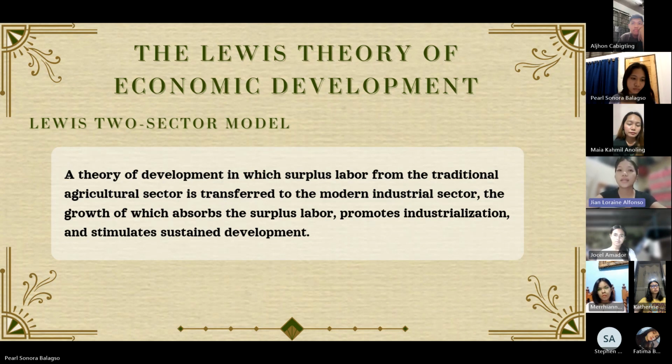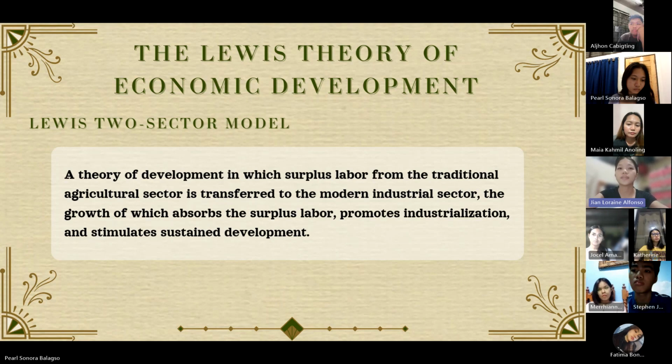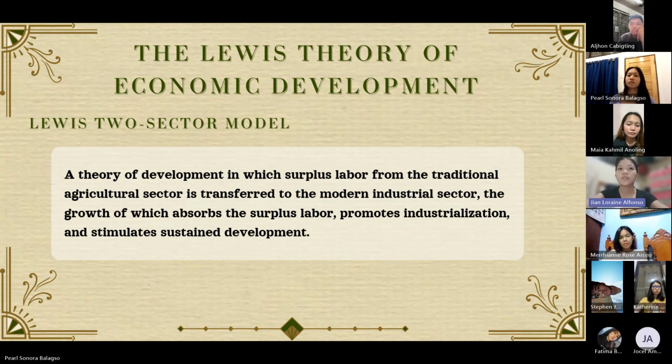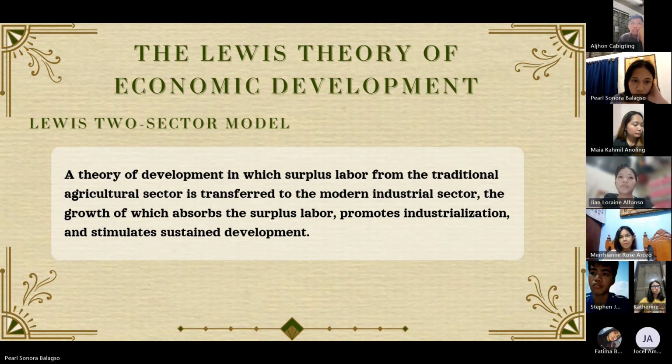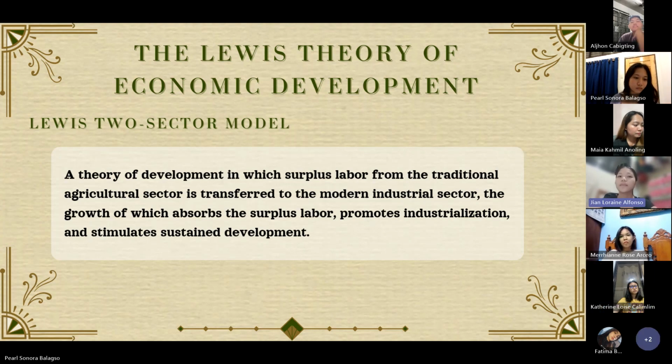The Lewis two-sector model developed by economist Arthur Lewis is a framework used to analyze economic development, particularly in developing countries. The model divides the economy into two sectors. Number 1, traditional agricultural sector. This sector is characterized by low productivity and surplus labor. It often consists of subsistence farming with minimal technological advancement. Number 2 is the modern industrial sector. This sector features higher productivity, advanced technology, and typically offers better wages and working conditions.